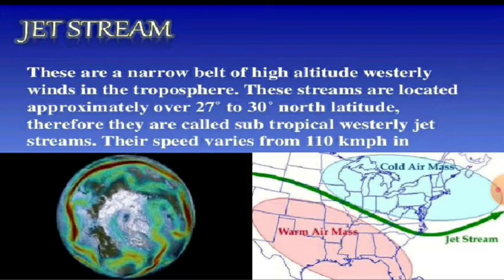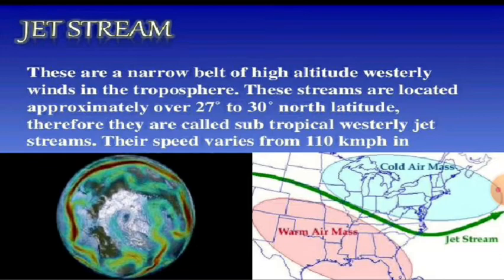Now the next one is your jet stream. The upper air circulation in the region is dominated by westerly flow. Westerly here means winds coming from the west, from west to east. An important component of this flow is the jet stream. Now what are jet streams?